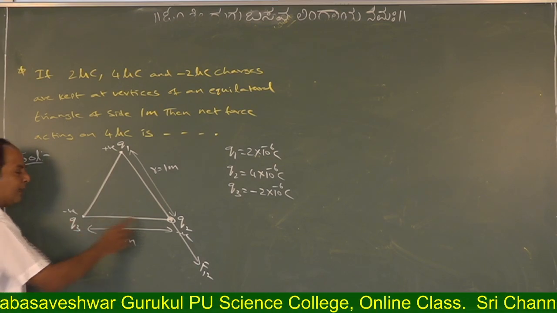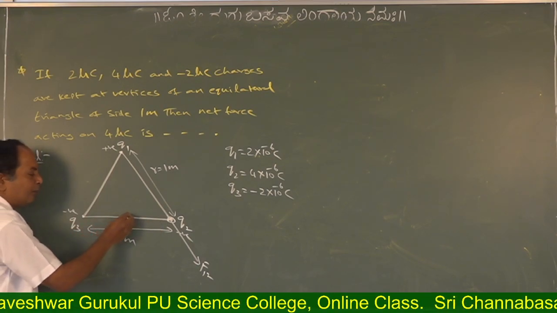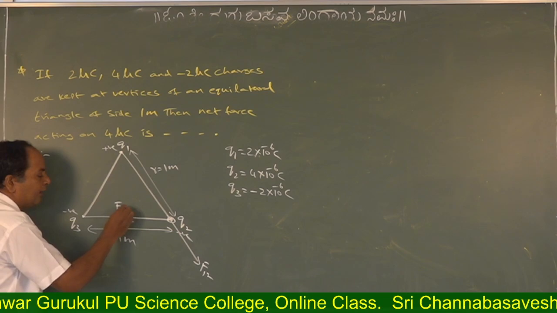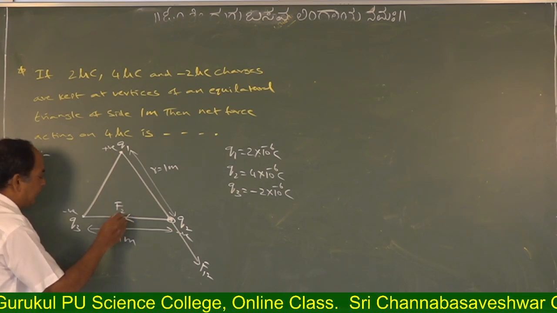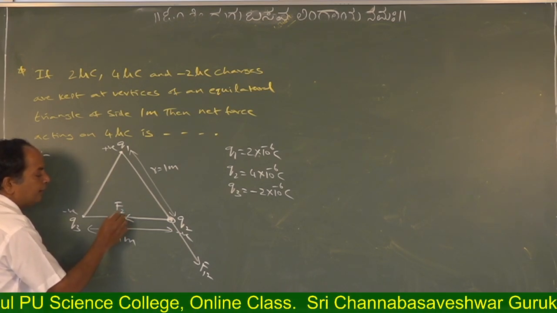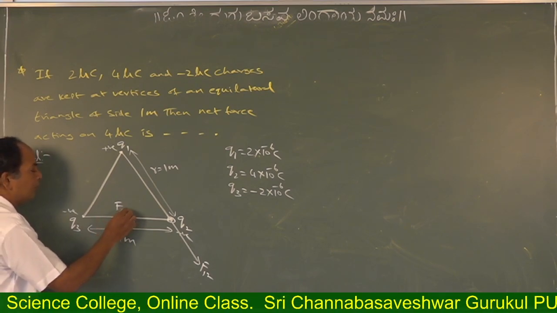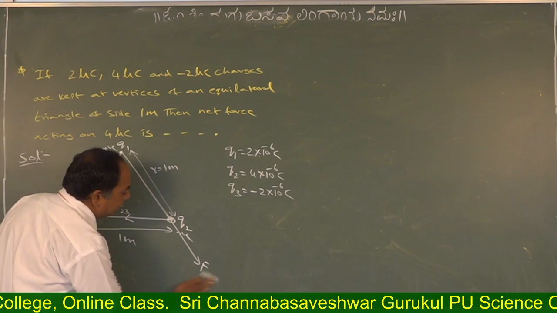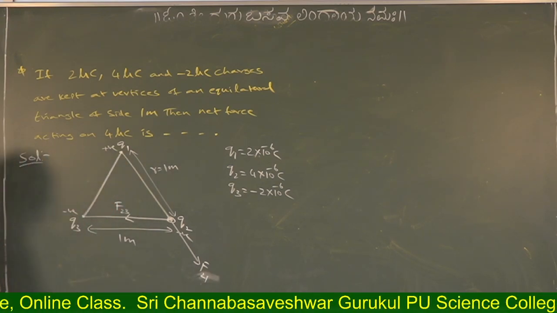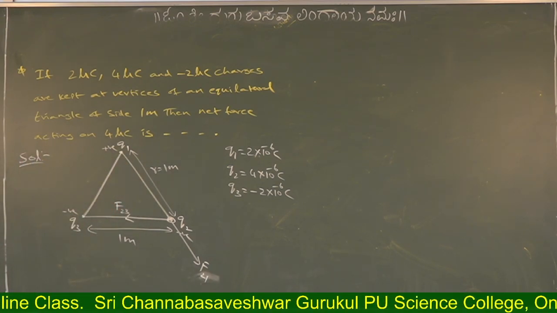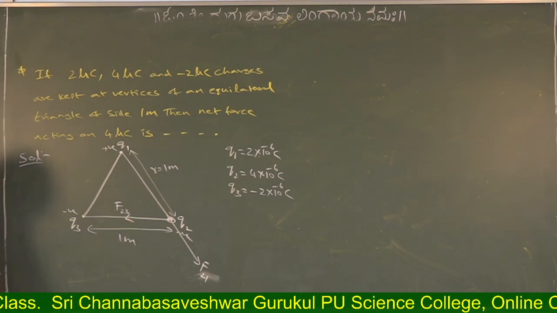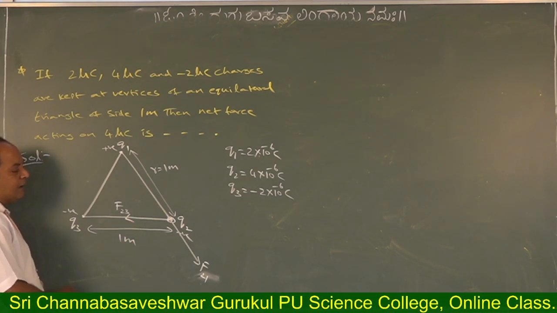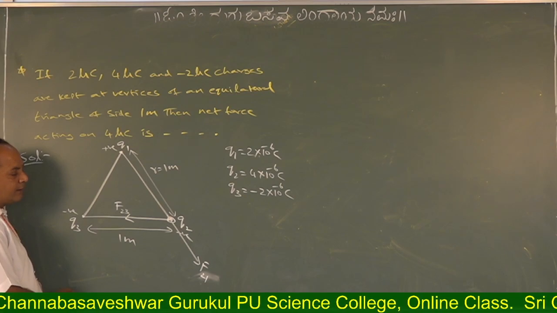Q3 attracts Q2, so the force acts in this direction, F23. This one you may also write as F21. That is good, one denotation we should follow. So, like this. Now, what is the angle subtended between these two forces?